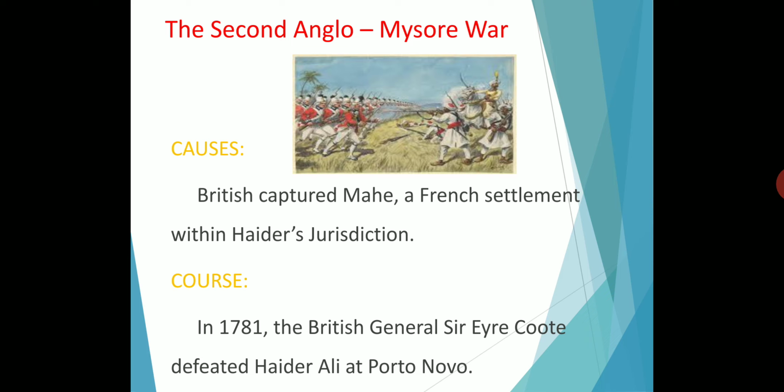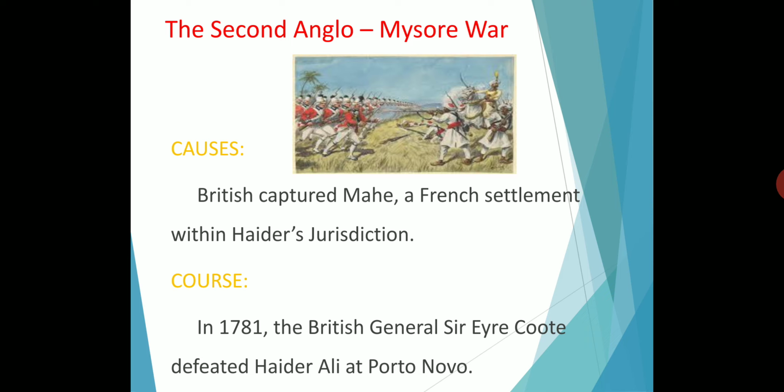Okay, so how the Second Anglo-Mysore War started: in 1781 the British General Sir Eyre Coote defeated Hyder Ali at Porto Novo. Porto Novo is one of the places; in Tamil the place is called Parangipettai. Okay, so in 1781 the British General Sir Eyre Coote defeated Hyder Ali at Porto Novo. After that, the Mysore forces suffered another defeat at Sholinghur. Okay, so first the British defeated them at Porto Novo, and at the second place, Sholinghur, they were also defeated by the British East India Company.